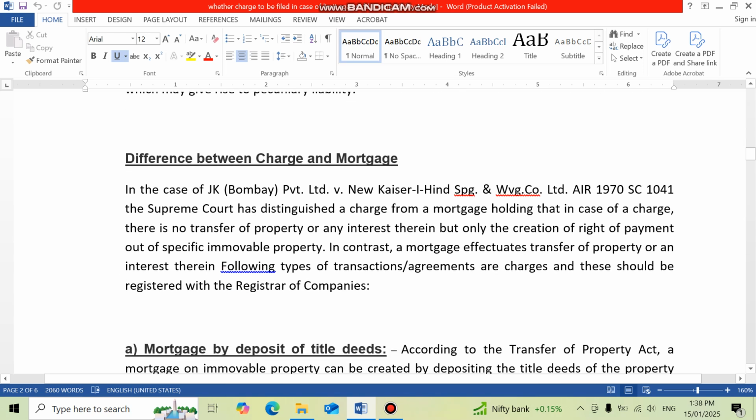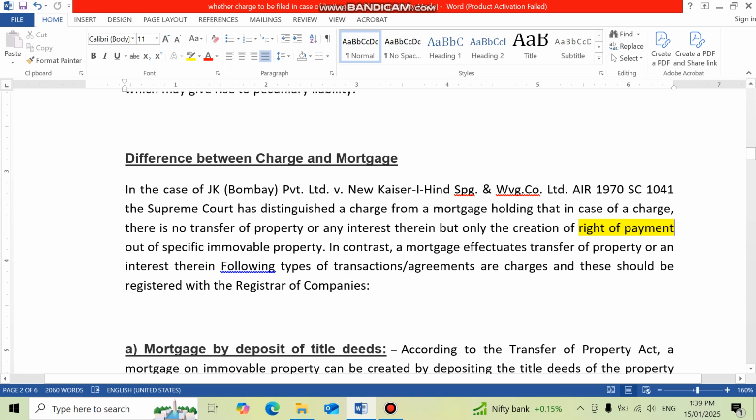Now, what is the difference between a charge and mortgage? In a very highlighted case, JK Bombay Private Limited versus New Caser, the Supreme Court has distinguished a charge from the mortgage, holding that in case of charge there is no transfer of property or any interest therein, but only the creation of right of payment. Got it? Only in case of charge there is a right of payment. Whereas in case of mortgage, it effectuates the transfer of property or an interest therein.